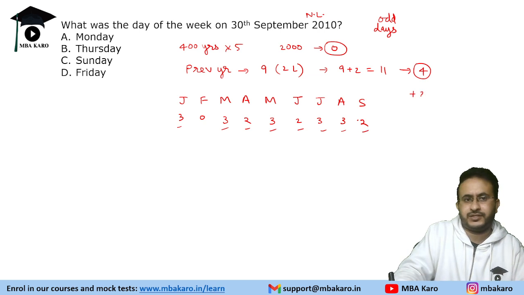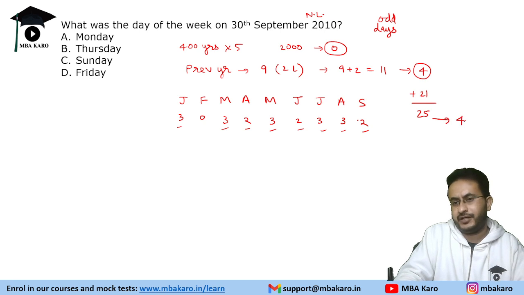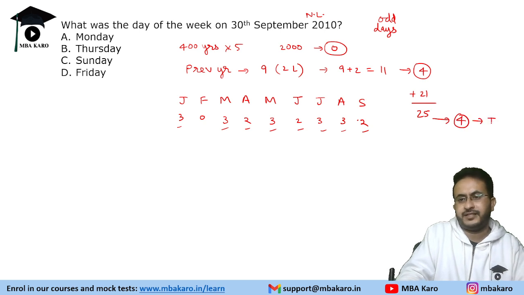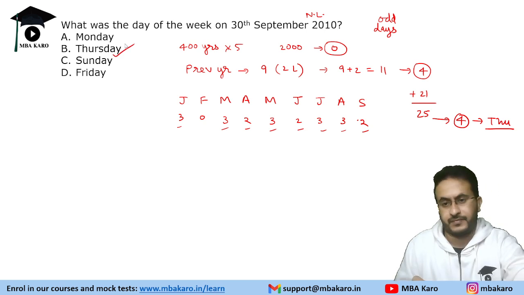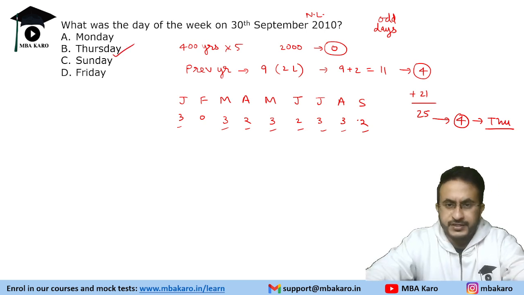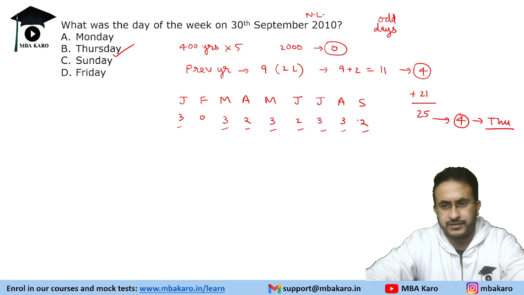So plus 21 gives us 25. Right, 25 translates to 4 odd days. So 4 odd days means the answer is going to be a Thursday. If one is comfortable with the concepts of calendars, should have attempted this question. Otherwise, one could choose to skip such a question.